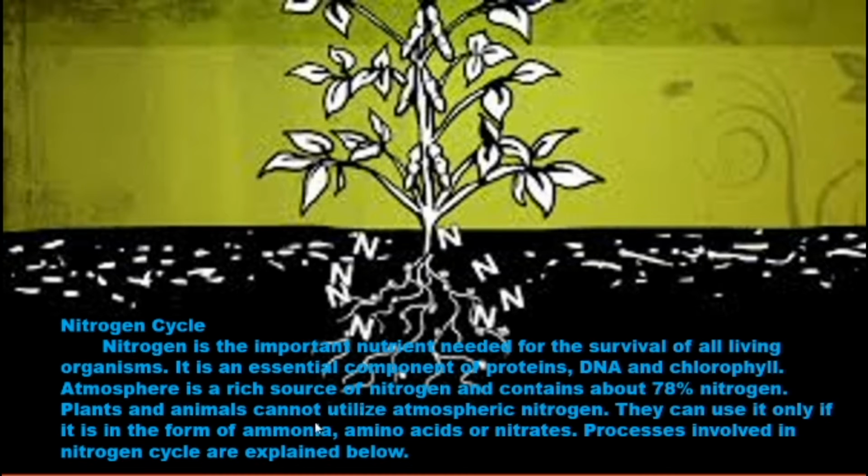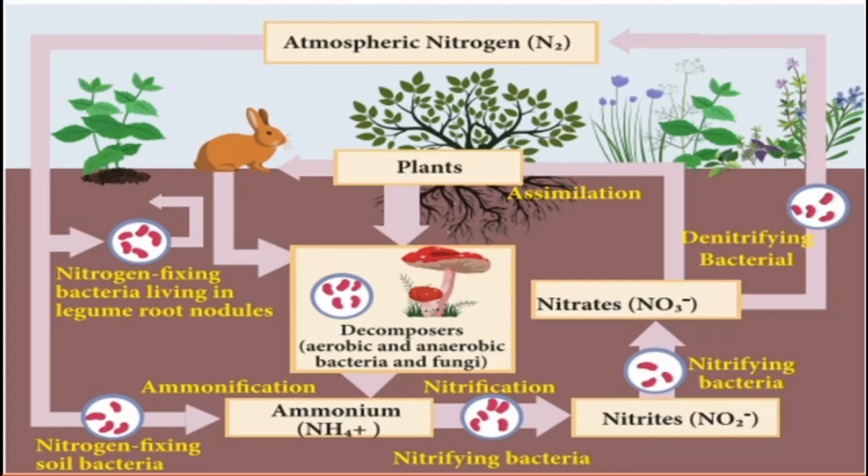It cannot be utilized by animals and plants because it is not in a usable form. They can use it only in the form of ammonia, amino acids and nitrates. So the atmospheric nitrogen has to be converted, and this is the process we are going to study.